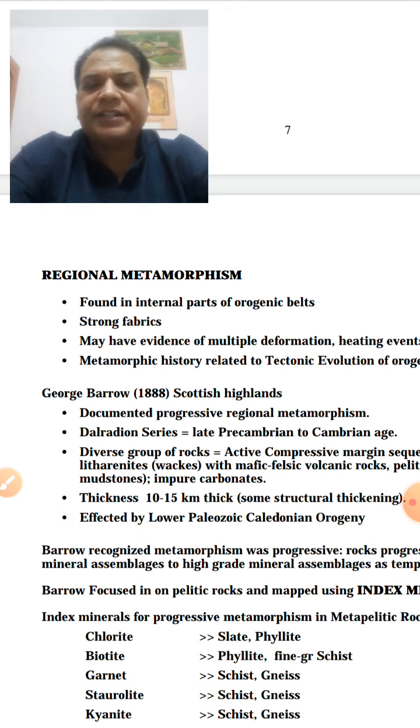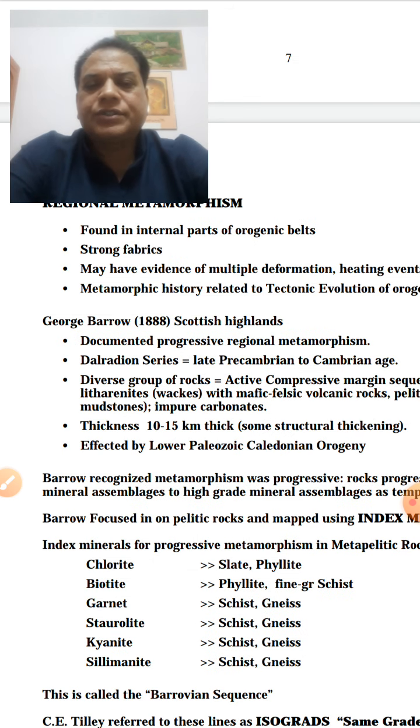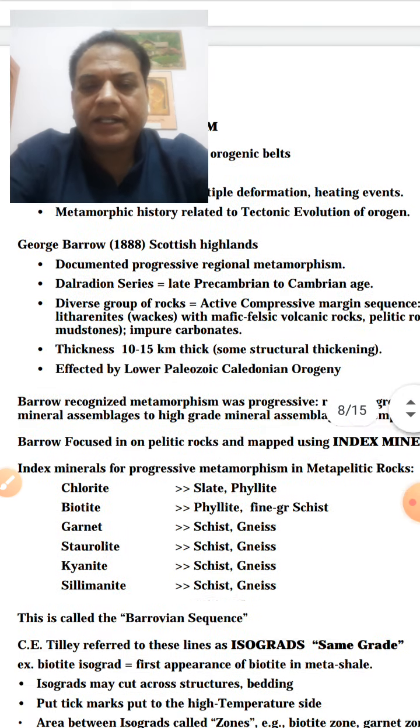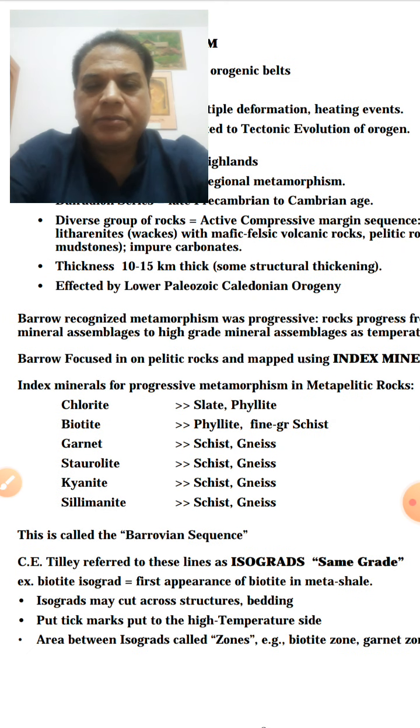This is very important. Regional metamorphism is large scale, in the orogenic belts. Strong fabric may have evidence of multiple deformations cutting this. Gneisses are dominant, and these are the index minerals for progressive metamorphism of metapelitic rocks. First, for the chlorite, the slate, phyllite, then biotite phyllite, fine grained schist, garnet schist, gneiss, staurolite, kyanite, sillimanite.